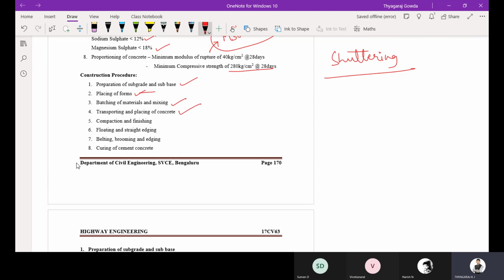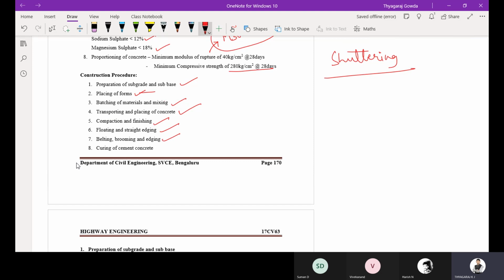You are going to transport the material from the RMC plant to the site. Compaction and finishing, using a compactor we are going to spread it and lay it. Floating and straight edging, belting, brooming and edging.